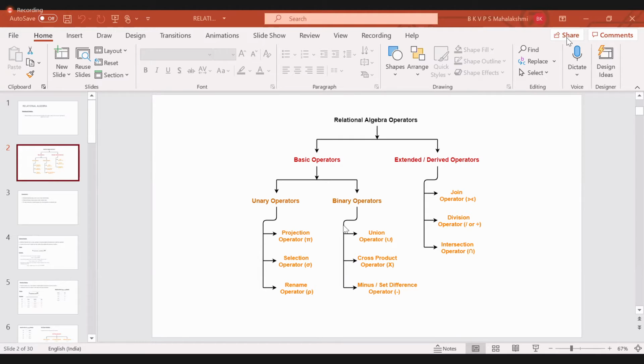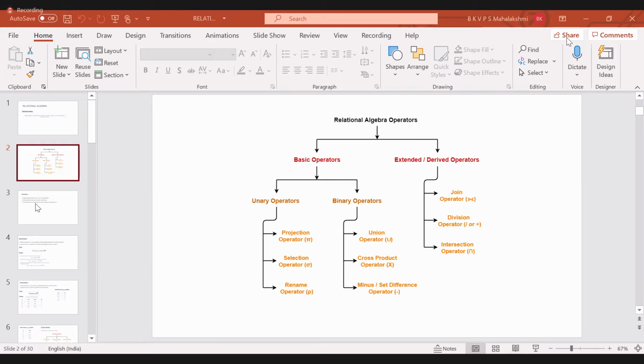Like that, in relational algebra we have binary operators: union, cross product, set difference, and also intersection. Joins and all we have as a separate concept in the third module. We have covered even some portion of the concepts from the third module also. I'll show you later, and so we'll discuss the binary operators.